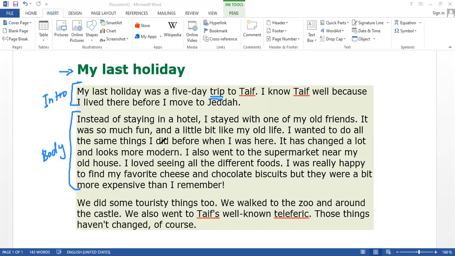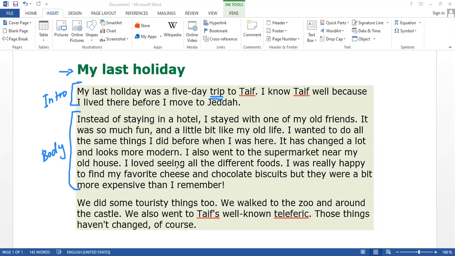It has changed a lot and looks more modern. Like he lived long ago and he came back to a city. And I also went to the supermarket near my old house. He went somewhere else. He might have gone there to check on the shopkeeper or just to buy some groceries.